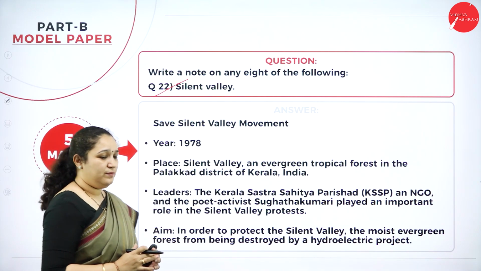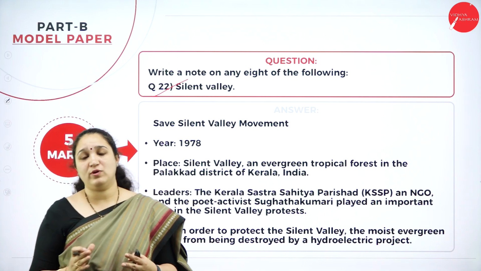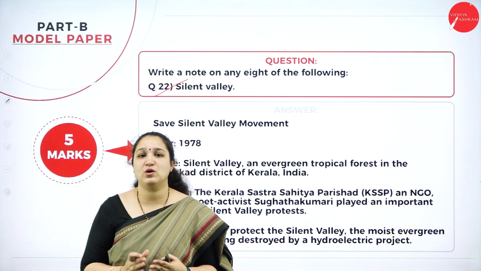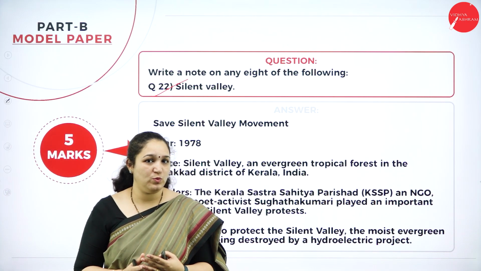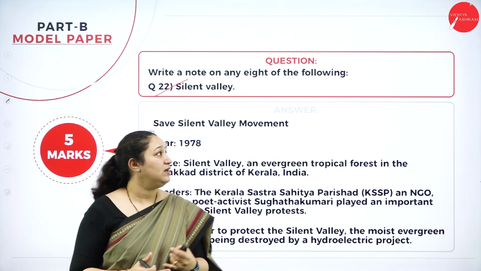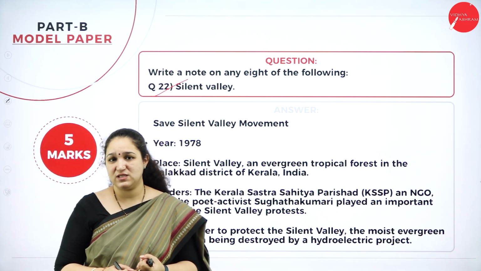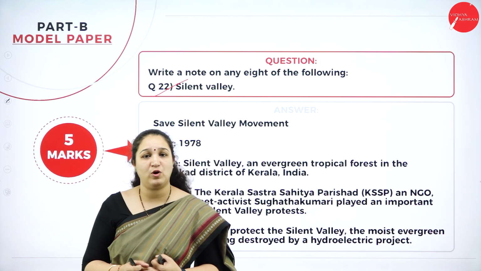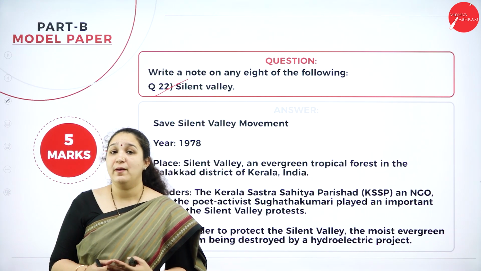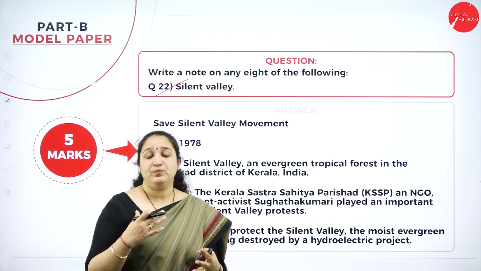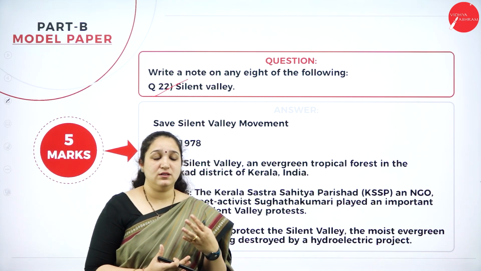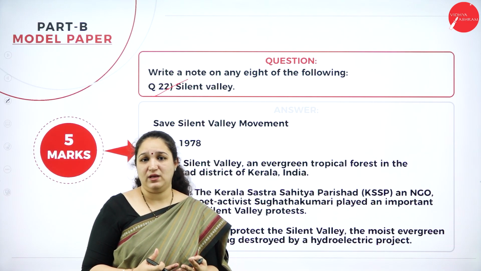Okay. Next is the Silent Valley. Now here we have 3 or 4 case studies which are mentioned in your syllabus. One is the Chipko movement, then you have the Silent Valley movement, then there is the Tehri Dam project and also the Bishnois. Okay. So these case studies are very important.